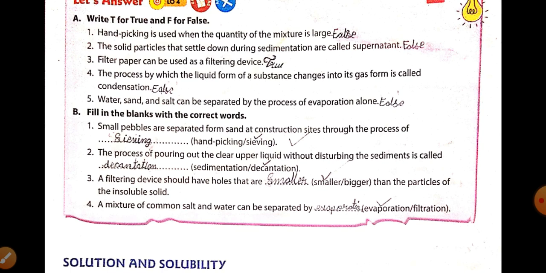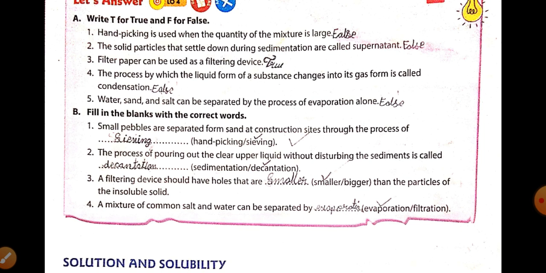First, hand picking is usually done when the quantity of mixture is large. This is false. When the quantity of mixture is large, hand picking is not done. It is only done when the quantity of the mixture is small. The solid particles that settle down during sedimentation are called supernatant. It is false. The solid particles that settle down during sedimentation are called the sediments. So this answer is false.